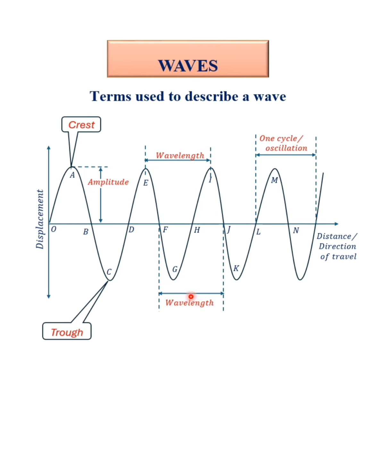Now let's move to another interesting part. There is a time taken for the wave to have traveled from this point E down to point I. Similarly, the same amount of time would have been taken for it to travel from point F through to J. The time it takes for that wave to complete one cycle, or to move through one wavelength, is what we describe as the period of the wave. Period, capital letter T, is defined as the time taken to complete one cycle of the wave.